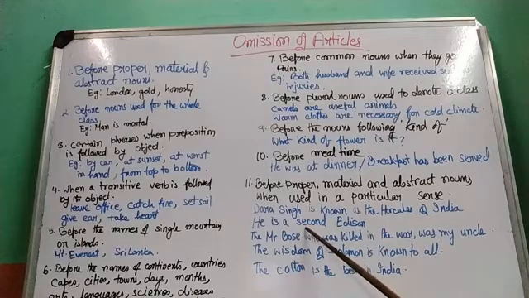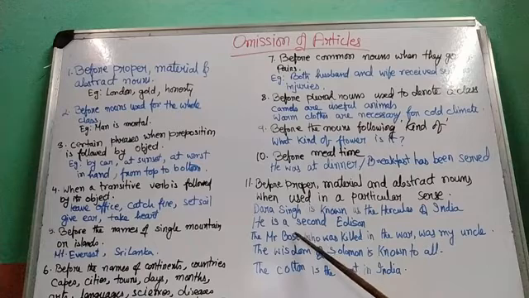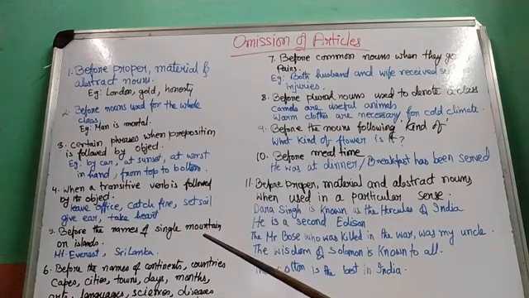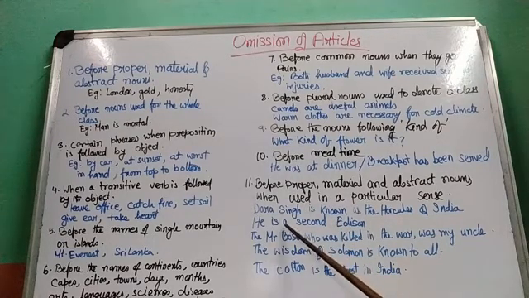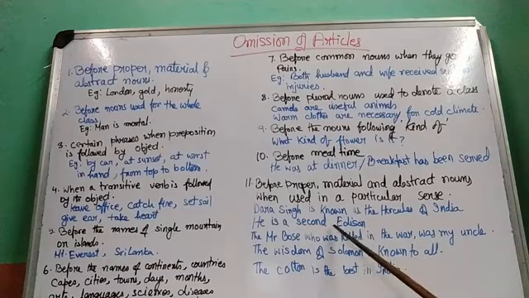See, here it has been used before a numeral. The boy stood second in the class. We can say the boy stood second in the class. We don't use an article there. I have stood first in the class. So we don't write any article there, right? But in this case we have used an article because it has been used in a special sense.